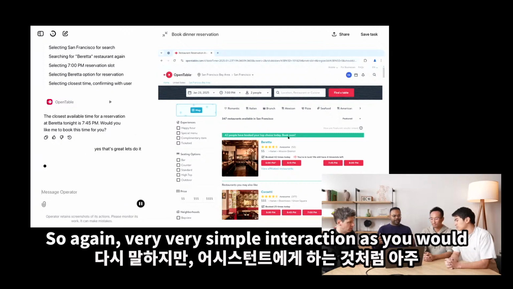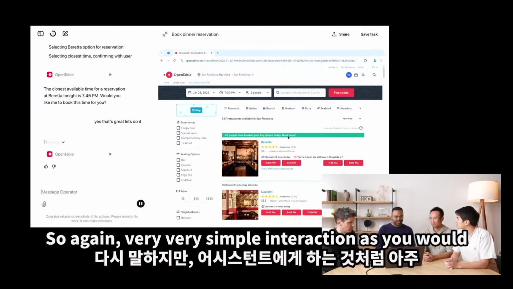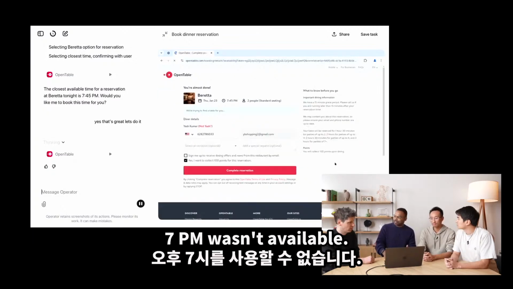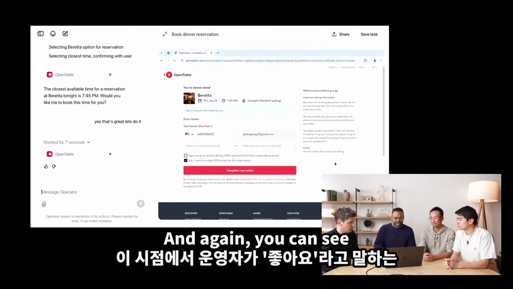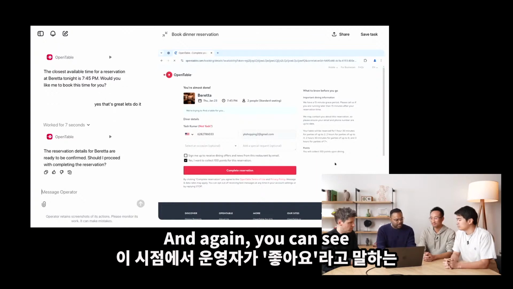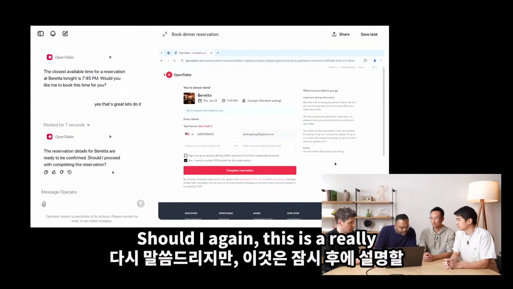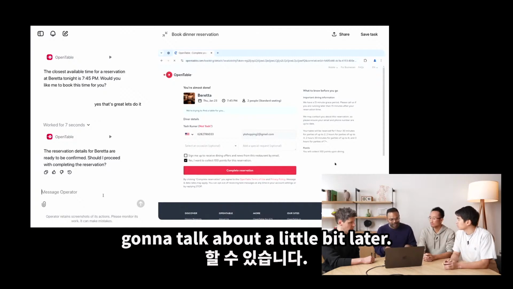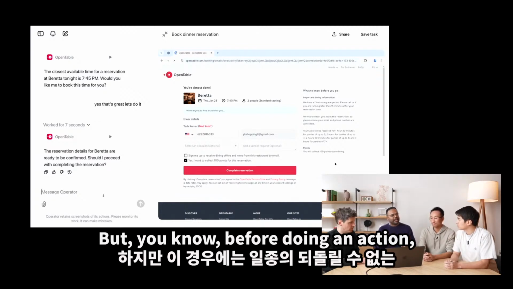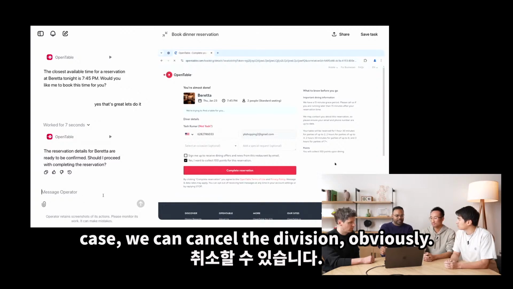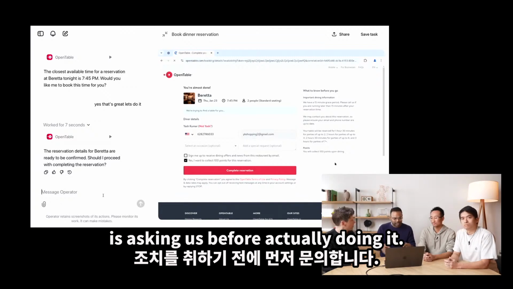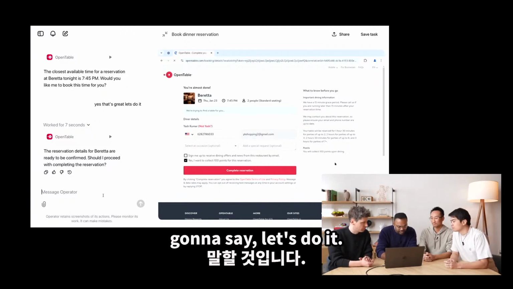OK, so again, very simple interaction as you would have with an assistant, which is, hey, I found a reservation, 7 p.m. wasn't available, let's do 7:45. And again, you can see Operator at this point has said, OK, should I? Again, this is a really good example of the confirmations work we're going to talk about a little bit later. Before doing an action which is sort of irreversible, in this case you can cancel the reservation, obviously, but again, taking a critical action, Operator is asking us before actually doing it. And in this case, I'm going to say, let's do it.